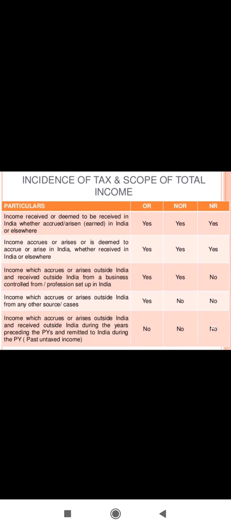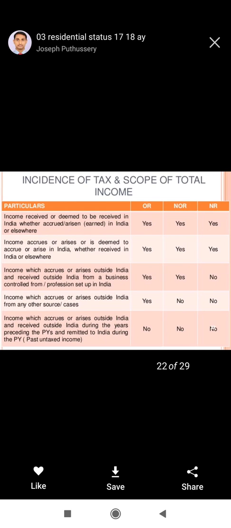The next situation is income which accrues or arises outside India from any other sources. It means income we are receiving outside India, which arises outside India and is not from a business or profession but from other sources. So in this case, only ordinary resident will be liable to pay tax. Non-ordinary resident and non-resident will not be liable to pay the tax.